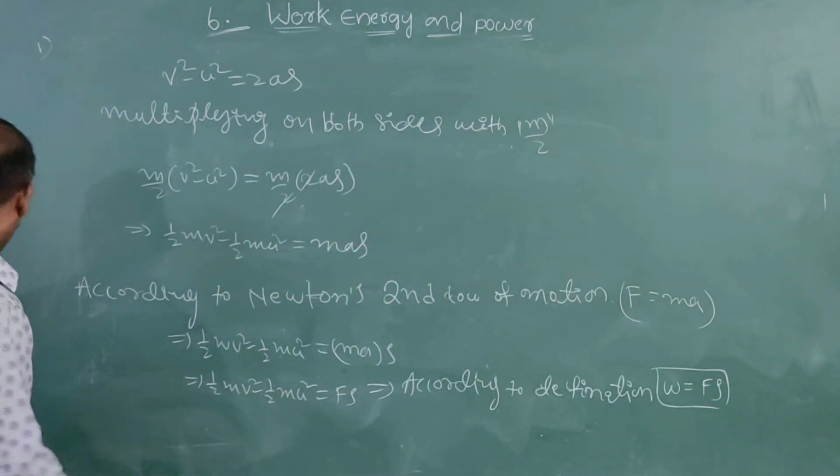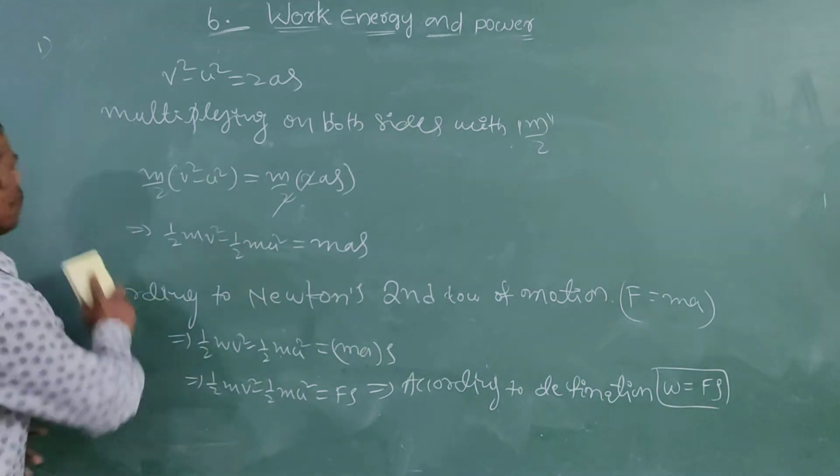So note this equation, very very important, most important in IPE.